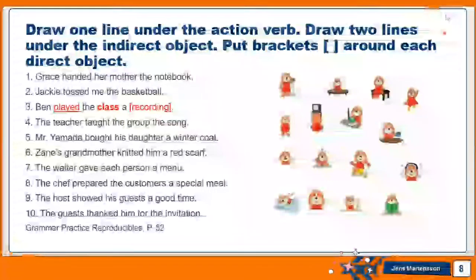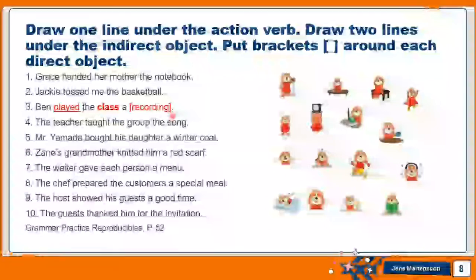Now we have to practice what we learned. You need to draw one line under the action verb, two lines under the indirect object, and put brackets around the direct object. I have an example here already for you. So Ben, this is the subject, the person who's doing the action. What is Ben doing? Played. Ben played. This is the action that Ben did. The class a recording. What did Ben play? A recording. Recording, that's here between brackets, is a direct object.